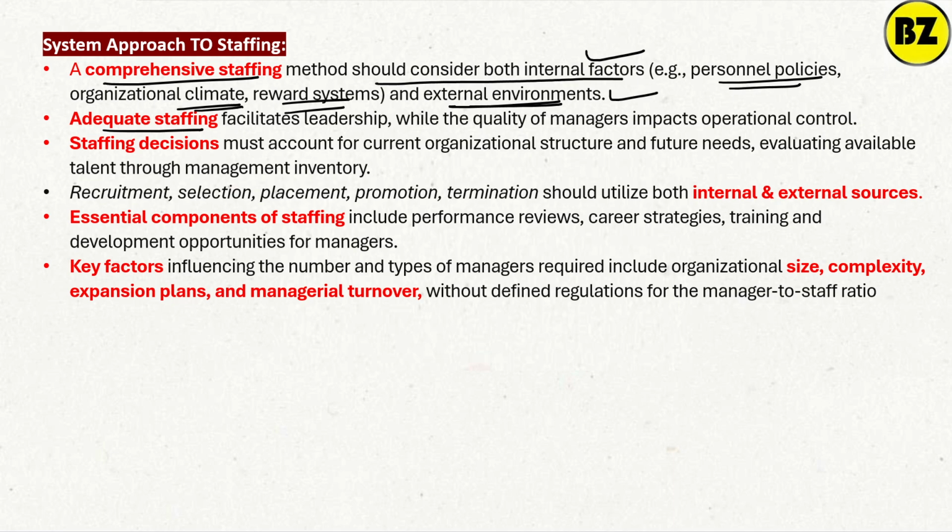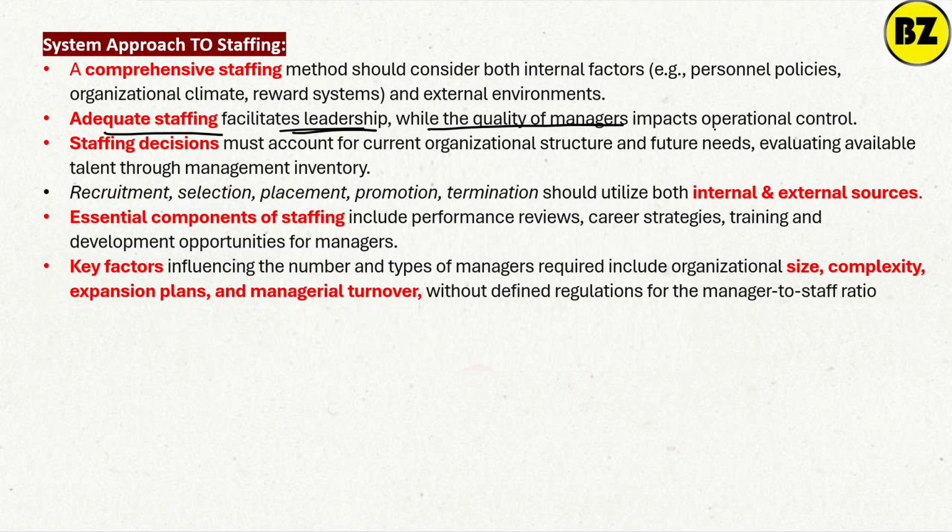Then, adequate staffing facilitates the leadership, while the quality of a manager impacts the operational control. Adequate staffing means there must first be adequate staff, which will facilitate the leadership and also the quality of a manager. If a particular branch is there, there must be proper manpower for proper customer service. So operational control will be enhanced, right?